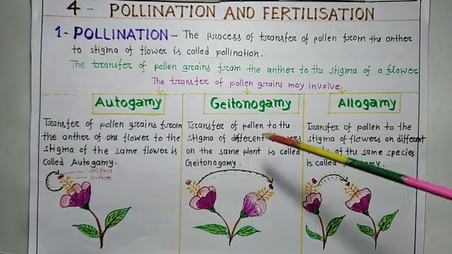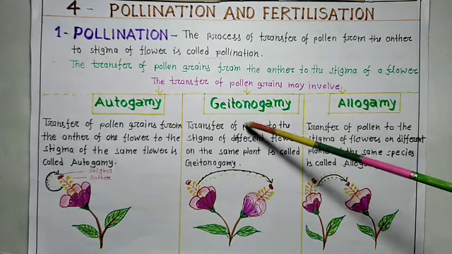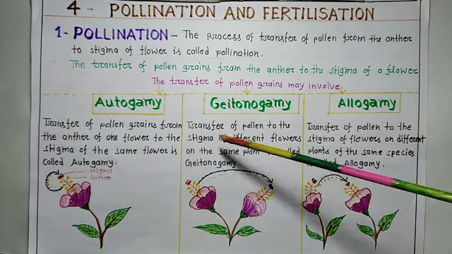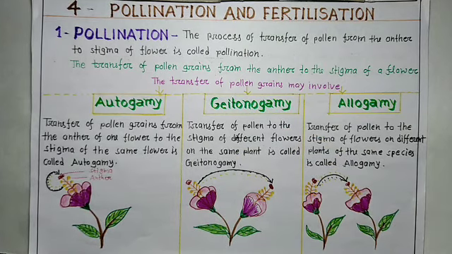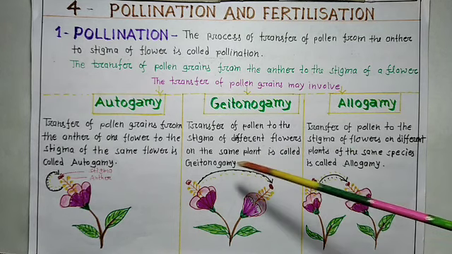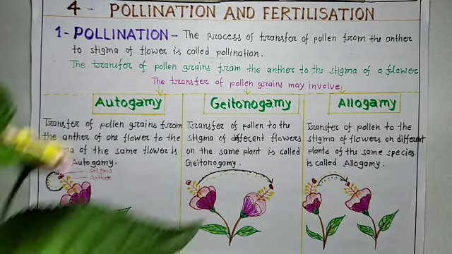Now, second is geitonogamy. Transfer of pollen to the stigma of a different flower on the same plant is called geitonogamy.